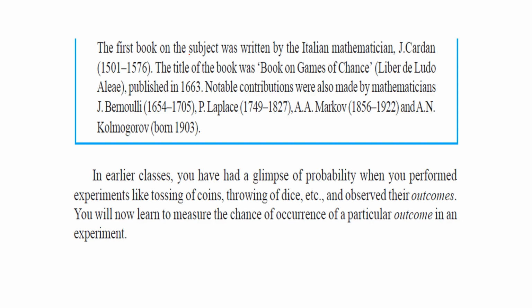The first book on the subject was written by the Italian mathematician J. Cardano, and the title of the book was Book on Games of Chance, published in 1663. There are other contributions also by Bernoulli, Laplace, Markov and Kolmogorov, and we'll mostly see the coin and the dice.